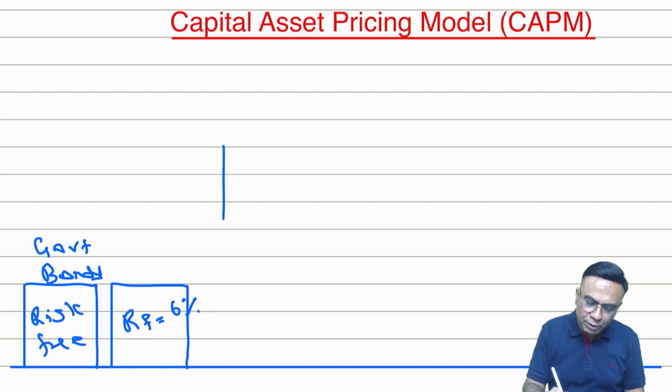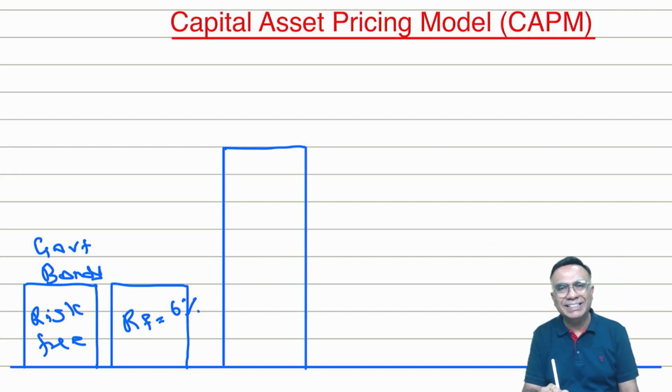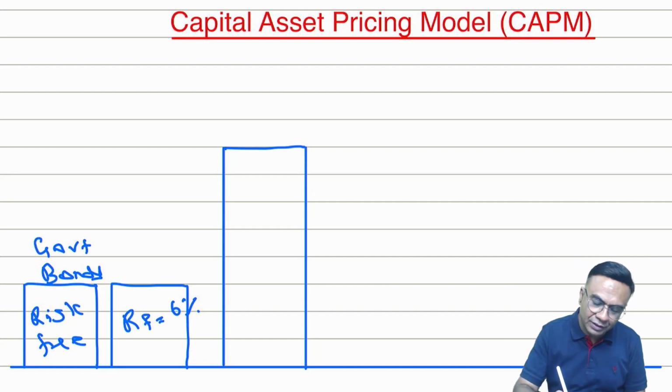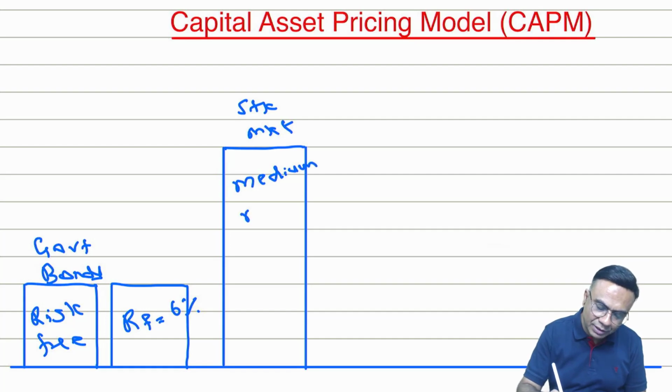I give you option number two. You invest in the stock market. When I say Indian market, I am talking about either Nifty or Sensex. Say I am talking about Nifty. So you can invest in the stock market, and obviously the market offers medium risk.